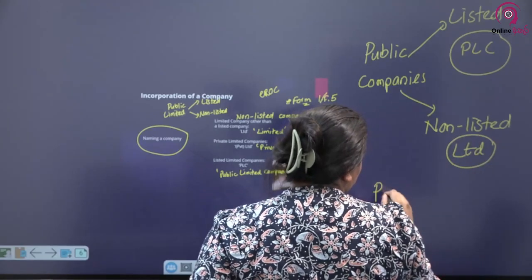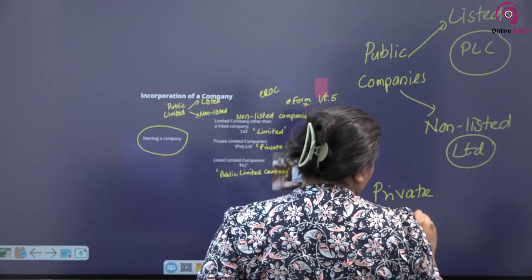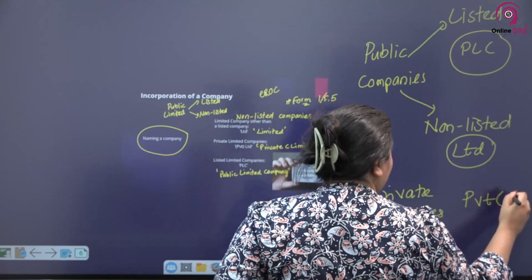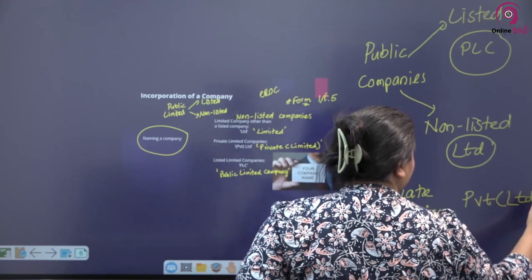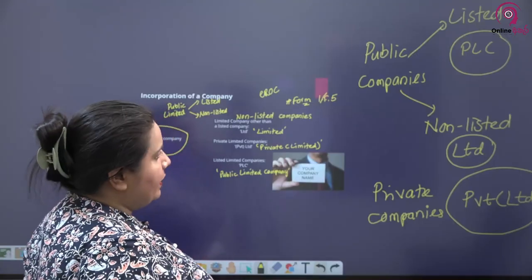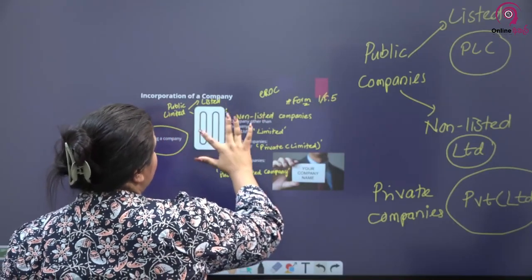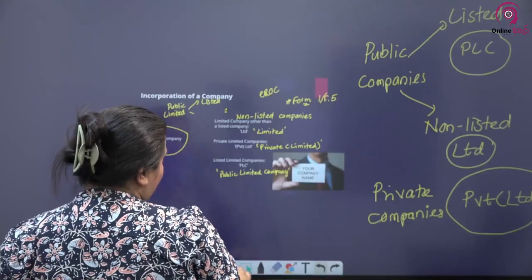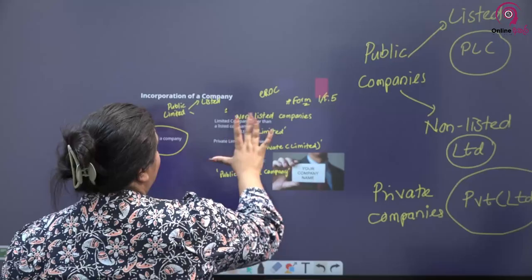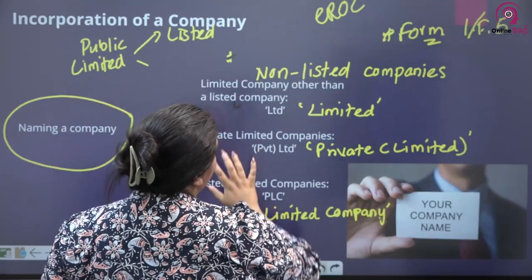Then private companies' name should end with PVT LTD. That is for private companies, right? So this is the naming. This naming part is very important. Sometimes they give you a particular business enterprise and ask you to understand or identify how the name should come.